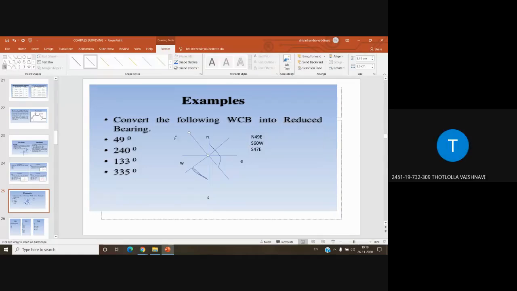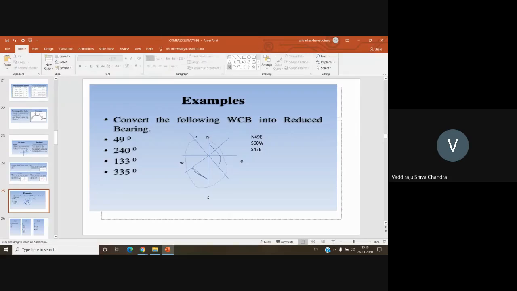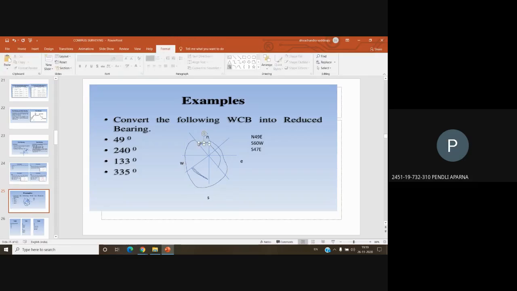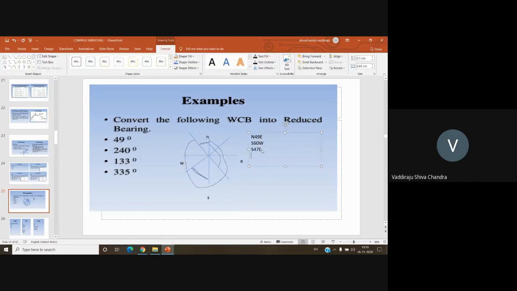So from here to here it is 335 degrees. So what is this value now? North 25 degrees west. So north 25 degrees west.